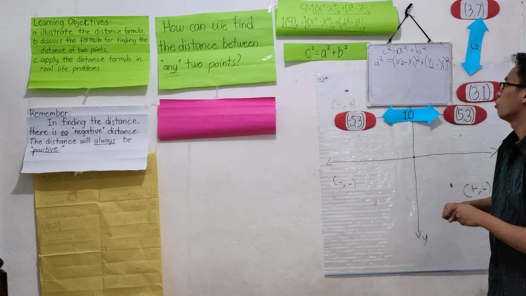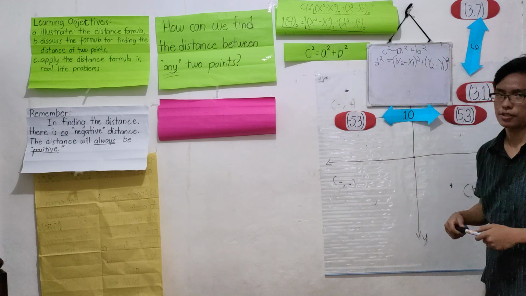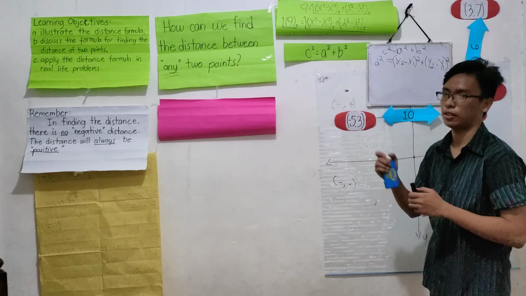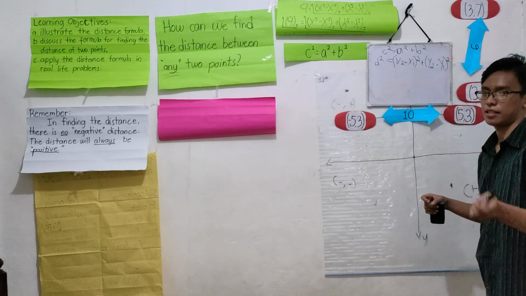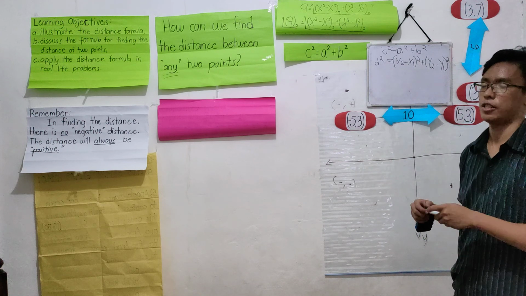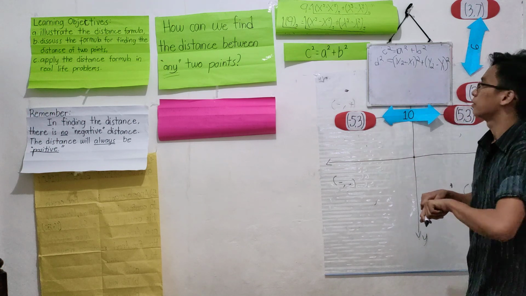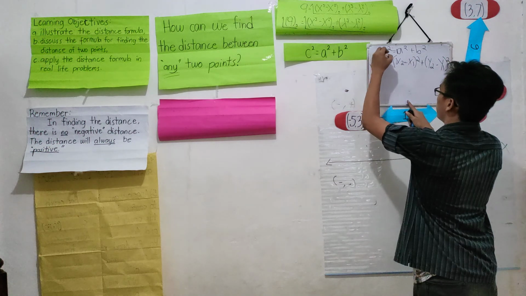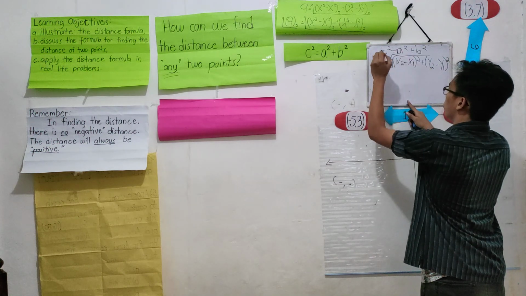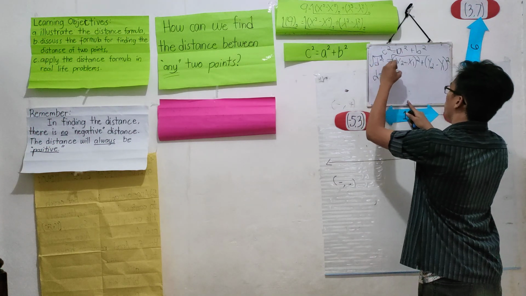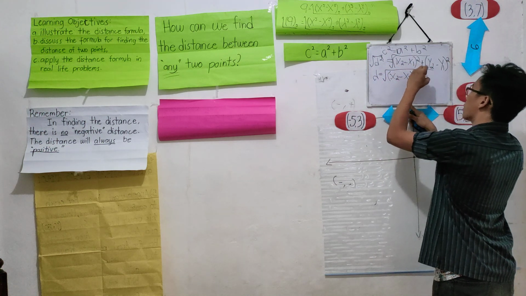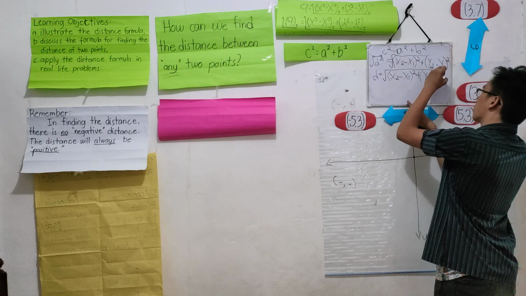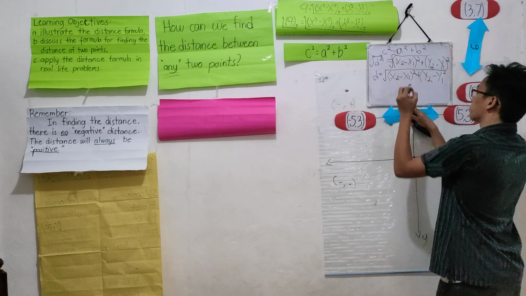Class, why do we use the formula for the horizontal and the vertical? Because the distance formula is used to get the distance of 2 points that are diagonally away from each other. That is why. Taking the square root of both sides, d will be the square root of x sub 2 minus x sub 1 squared plus y sub 2 minus y sub 1 squared.